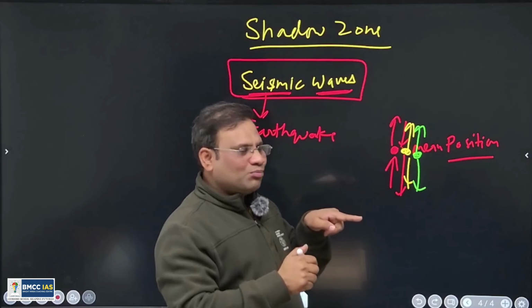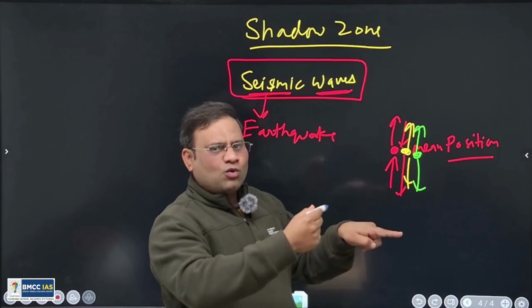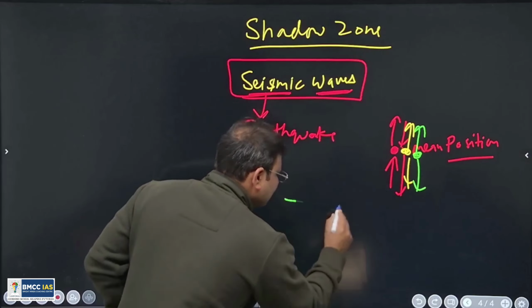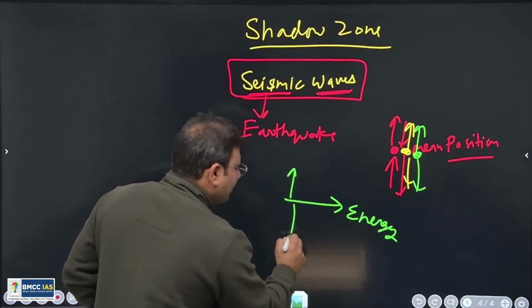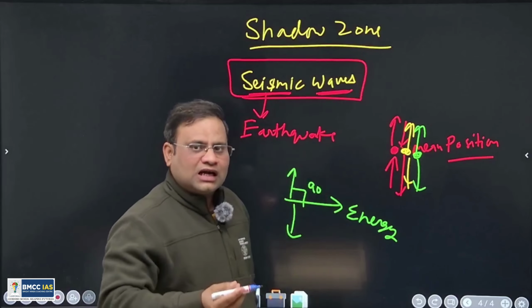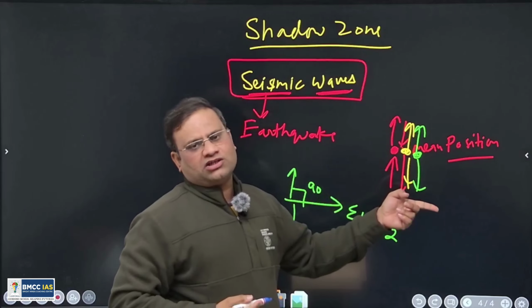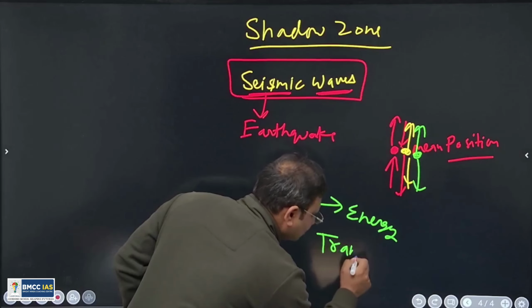Transverse, so movement of the particle means oscillation of the particle is up and down, but energy is traveling this way. So energy is traveling in this direction, but particles are oscillating up and down. So they make a 90-degree angle with the direction of the propagation of wave or energy. Such type of wave is called a transverse wave.